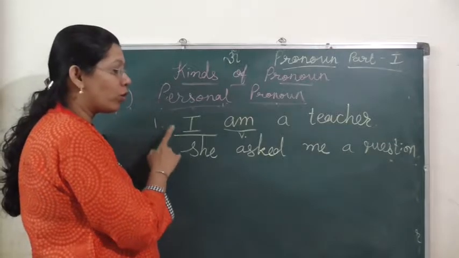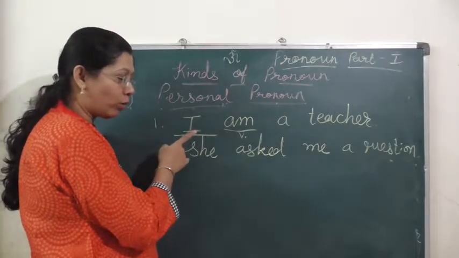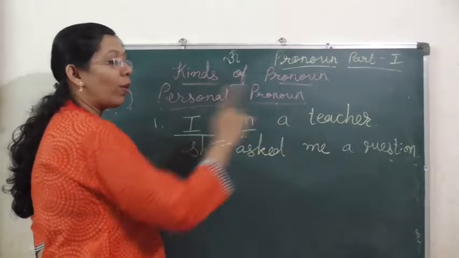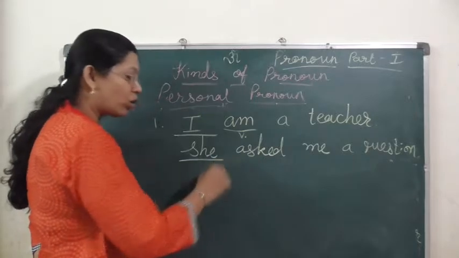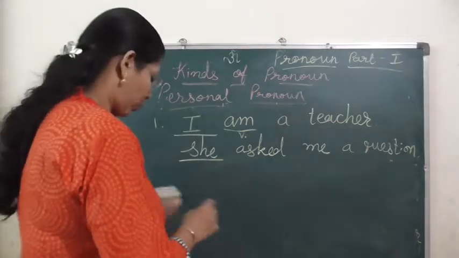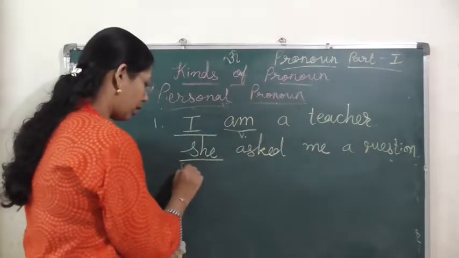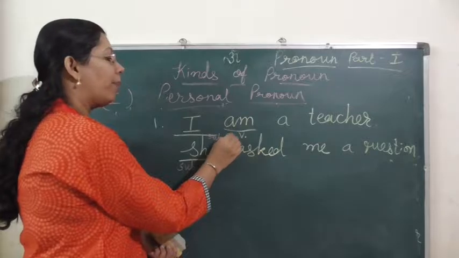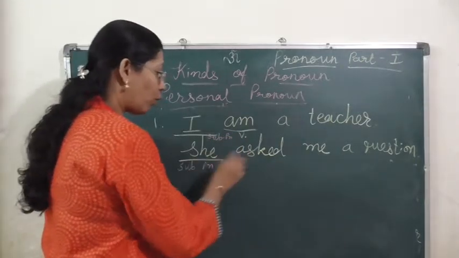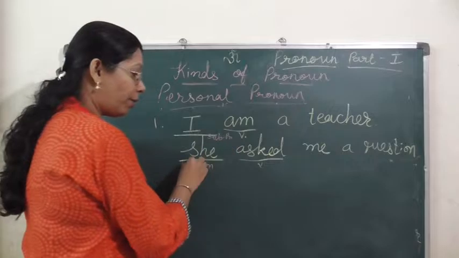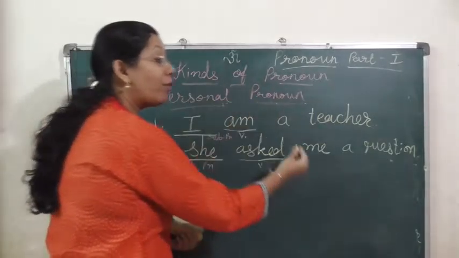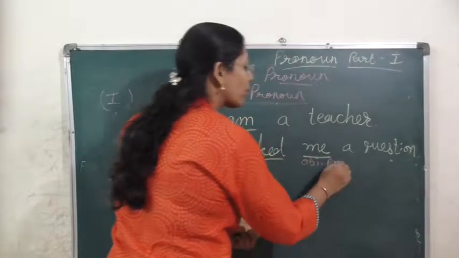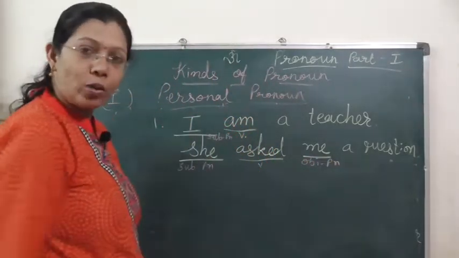Subject pronoun is always used in the beginning of the sentence, in a declarative sentence, and it is followed by a verb. Here, "She asked me a question." Here she is used in the beginning, so this is subject pronoun. Then asked, it is followed by verb. Before the verb, subject pronoun is used, and after the verb, what is used? Object pronoun is used. So it's very easy to identify.